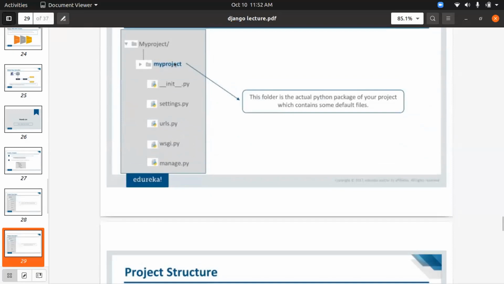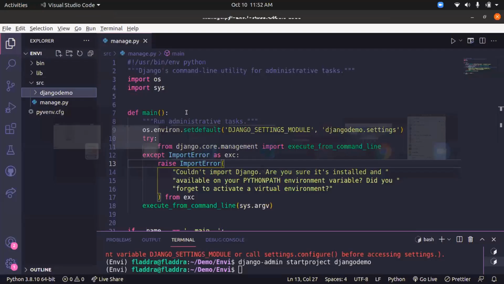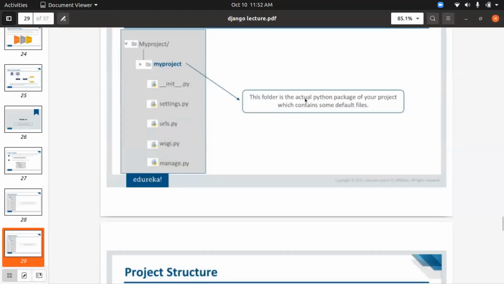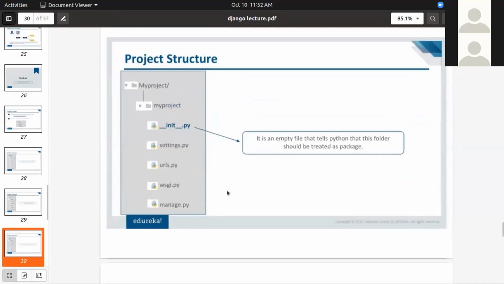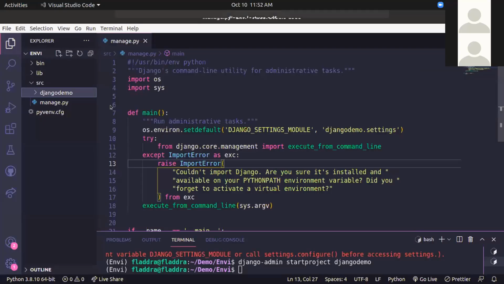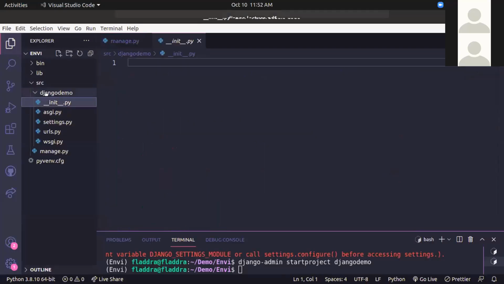Now the second folder, which is shown in the PDF, or the Django demo folder which is now present, is the actual Python package of your project, which contains some default files. Some default files which I showed you are init.py and settings.py. What is the init.py file? It is just an empty file. It won't contain anything.